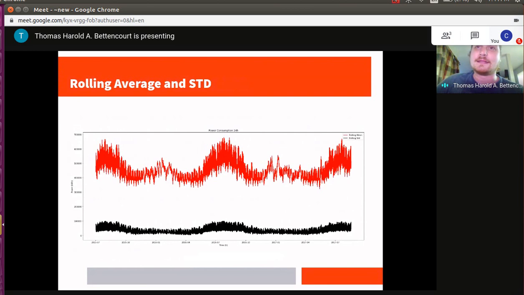Here we have the results of the Dickey-Fuller test. You can see that the standard deviation and the rolling average change through time. They don't change in any continuous upward or downward fashion. This is what we mean when we say a series is stationary. And in this case, the Dickey-Fuller test said with 99% certainty that it is. This means that the techniques we're using are valid.